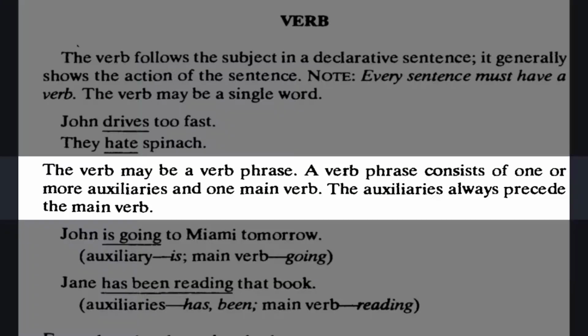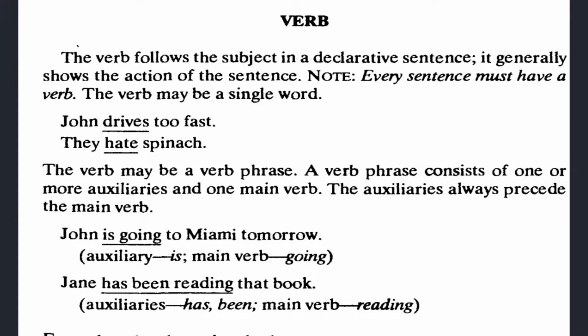Then the verb may be a verb phrase. A verb phrase consists of one or more auxiliaries and one main verb. The auxiliaries always precede the main verb. ভার্বটি verb phrase ও হতে পারে। So what is verb phrase? Verb phrase হচ্ছে এক বা একাধিক অক্সিলারি ভার্ব এবং একটি মেইন ভার্ব নিয়ে গঠিত। অক্সিলারি ভার্বগুলো সবসময় মেইন ভার্বের আগে বসে।